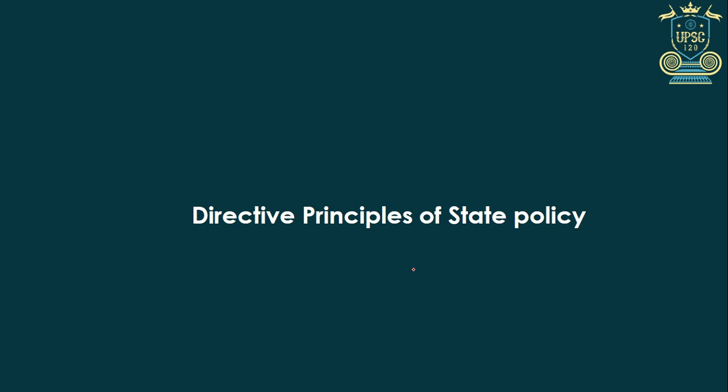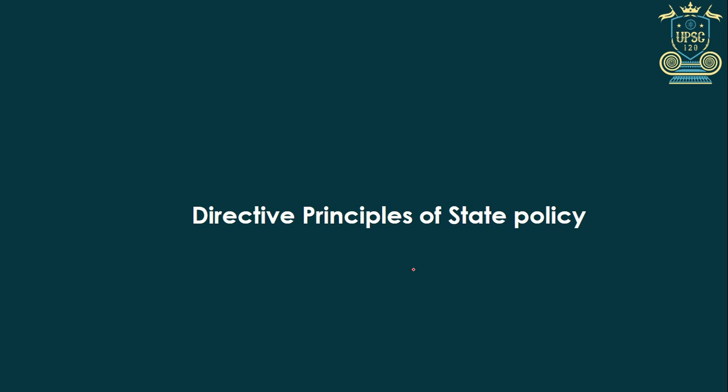Okay, friends, so first of all, we must understand the origin of DPSP. From where did this principle of Directive Principles of State Policy originate? Because we all know that the Indian Constitution has borrowed principles from various other countries' constitutions, like the socialist principles from the Soviets, the fundamental duties from the Soviets.